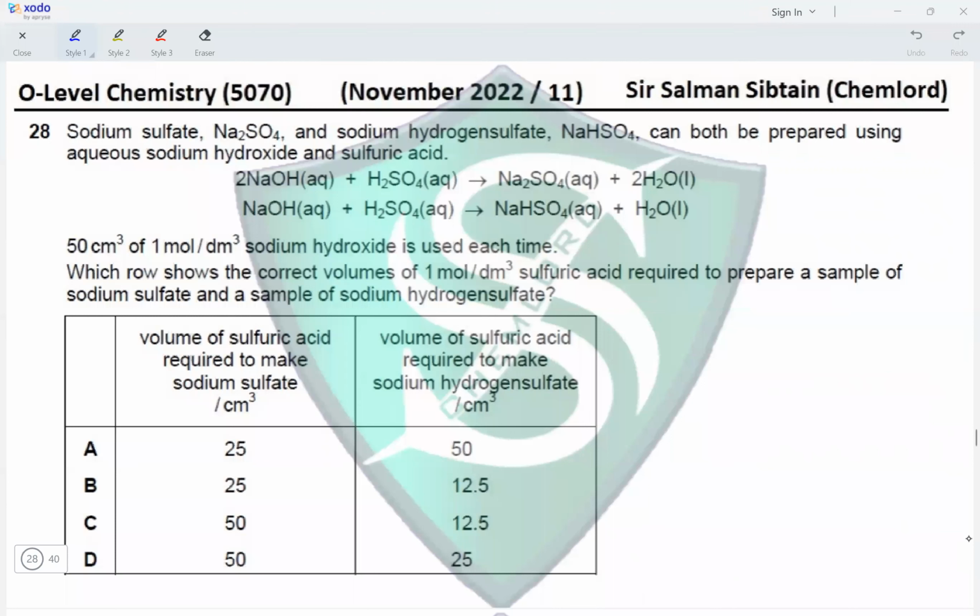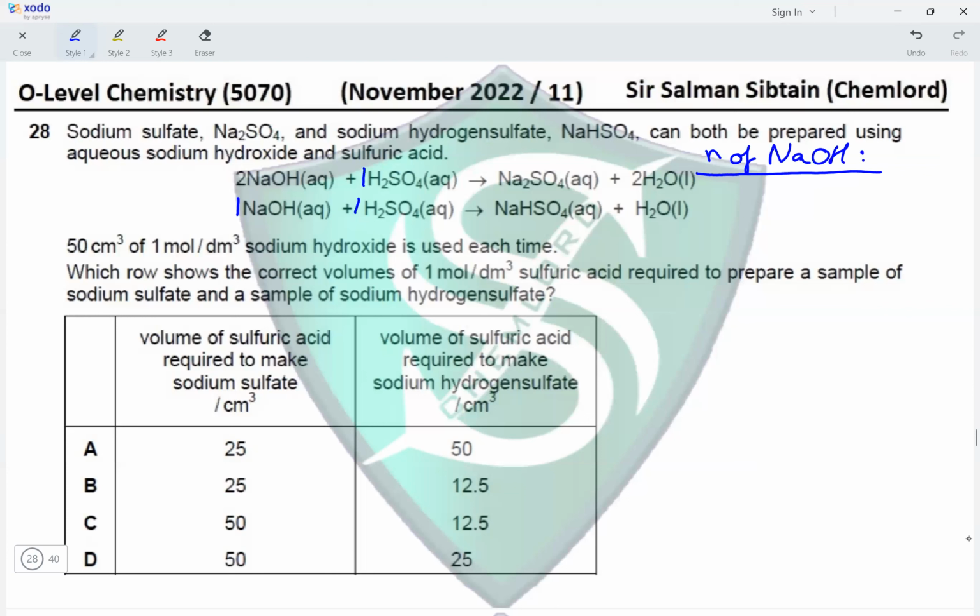Question 28. Sodium sulfate Na2SO4 and sodium hydrogen sulfate NaHSO4 can both be prepared using aqueous sodium hydroxide and sulfuric acid. Okay, so here NaOH and H2SO4 for Na2SO4 is in the ratio 2:1, and NaOH and H2SO4 are in the ratio 1:1 for the preparation of NaHSO4. 50 cm³ of 1 mole per dm³ sodium hydroxide is used each time. So let's calculate the number of moles of NaOH.